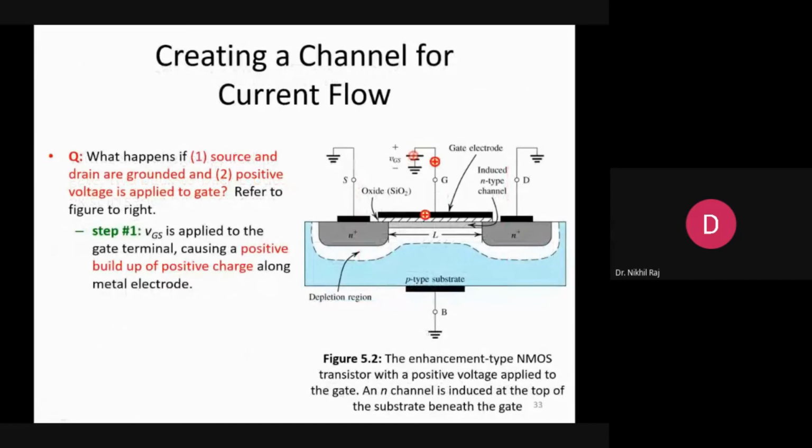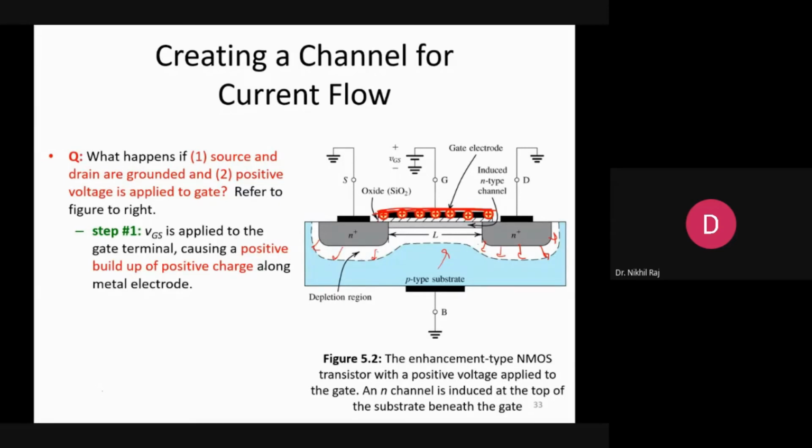Now when we apply voltage, what happens? The charge will be deposited here. This charge will try to attract the negative charge here, and a depletion region will be formed. So this white region is nothing but your depletion region. Since the gate is uniformly distributed, the gate voltage will be uniformly distributed towards the source and drain side, so the depletion width will also be the same on both sides.